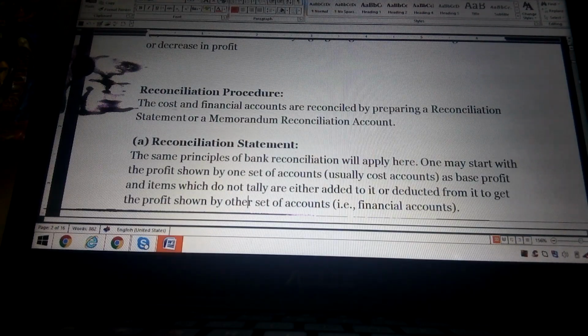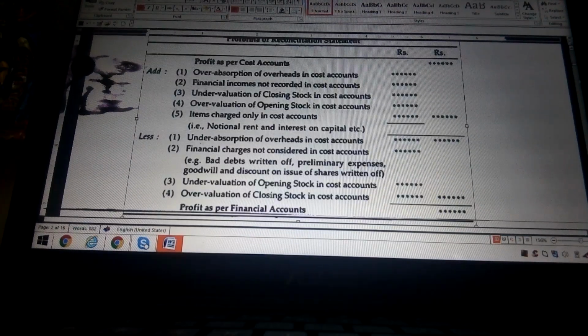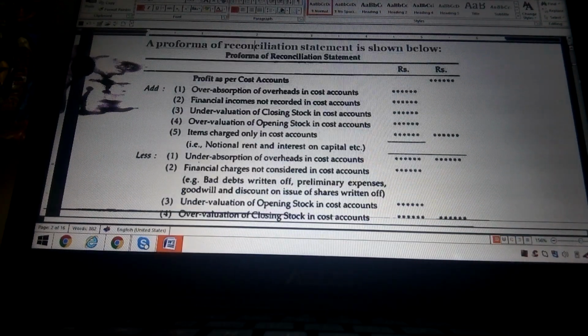The first one is the reconciliation statement. Here, some items should be added and some items should be deducted. One may start with the profit shown by one set of accounts as a base, and items which do not tally are either added to or deducted from it to get the profit shown by the other set. This is the pro forma used under the reconciliation statement.